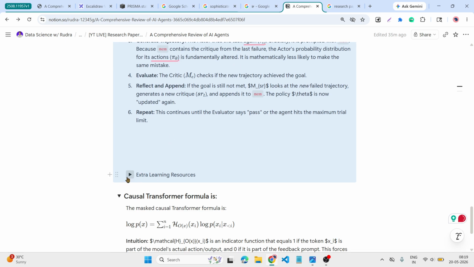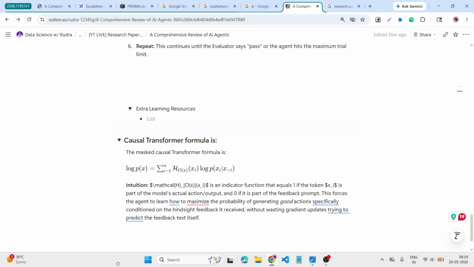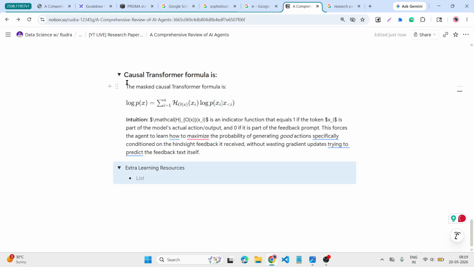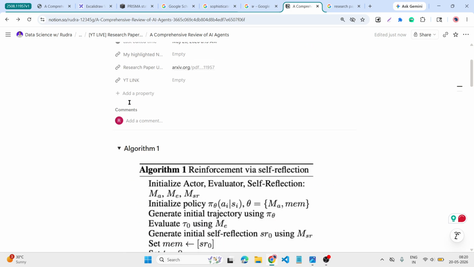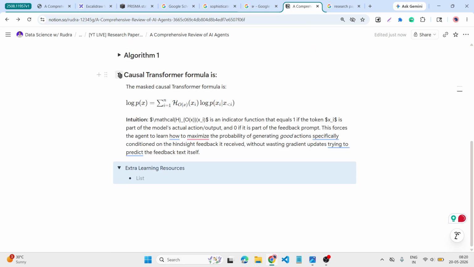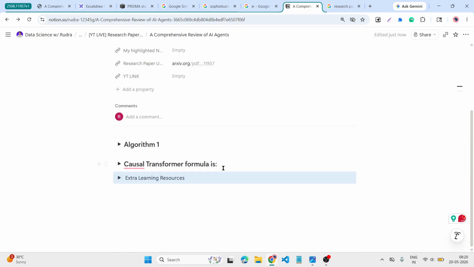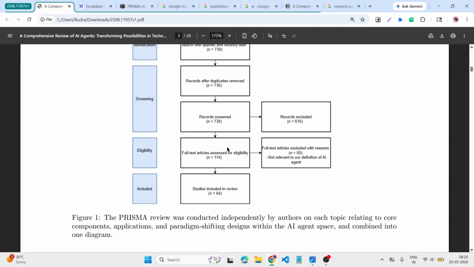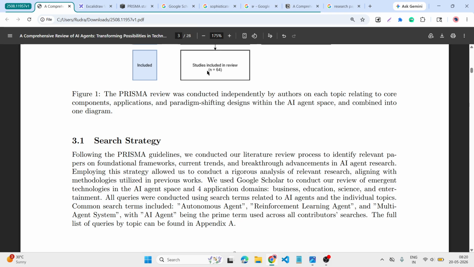So I pull this out. We will also discuss the algorithm as well. Let's go through it. After that, the studies included: when we search something, when we do the deep search, that is what is included.